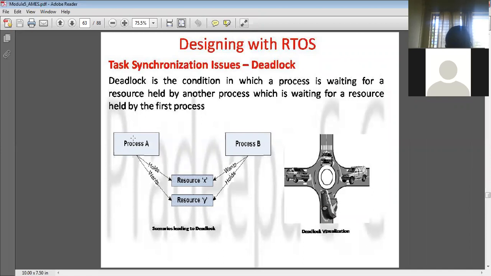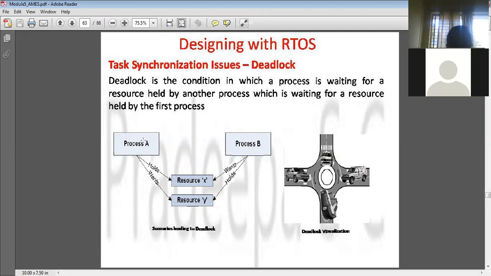Now process A wants resource Y, but this resource Y is held by process B. And process A is holding resource X, but process B wants resource X. So both are holding each other's resources, and no one is releasing them. Each process is waiting for the other's resource. Then no one is getting any resources, because each one thinks the other process will release first. So there is a deadlock.